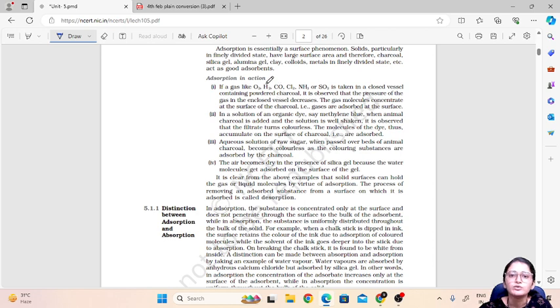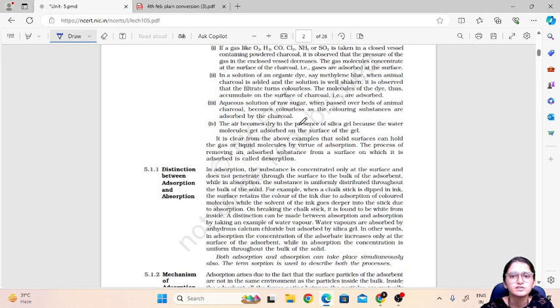Now why does this happen? This is because the gas molecules concentrate at the surface of the charcoal. Charcoal has the tendency to adsorb the gases, so the pressure of the gases decreases due to that. So that's why you can see adsorption in action in this example.